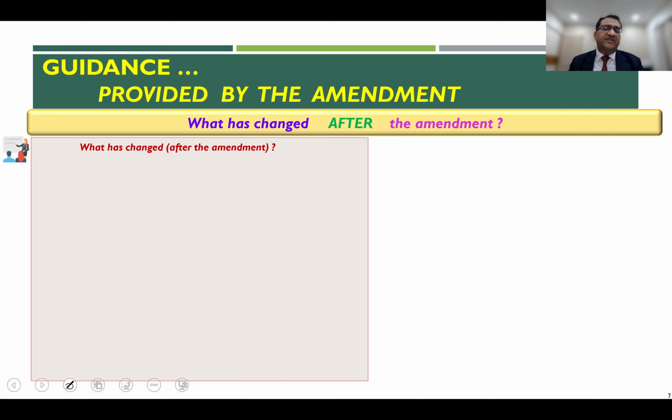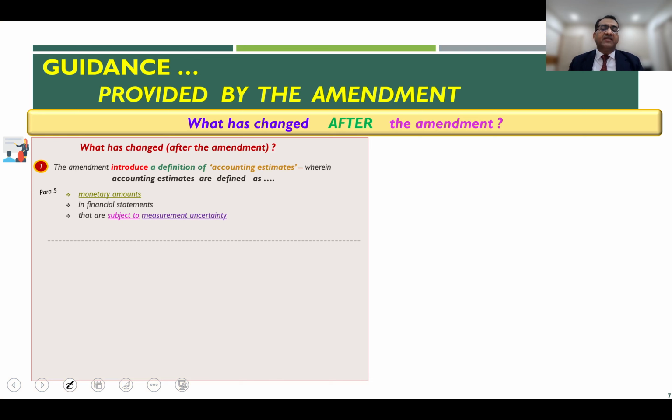So what has changed after the amendment? First thing first. The amendment, as I indicated, has now introduced the definition of accounting estimates, because pre-amendment, there was no definition of the term accounting estimate. And now, paragraph 5 of the amended standard, both under IFRS and Ind AS, defines what an accounting estimate is.